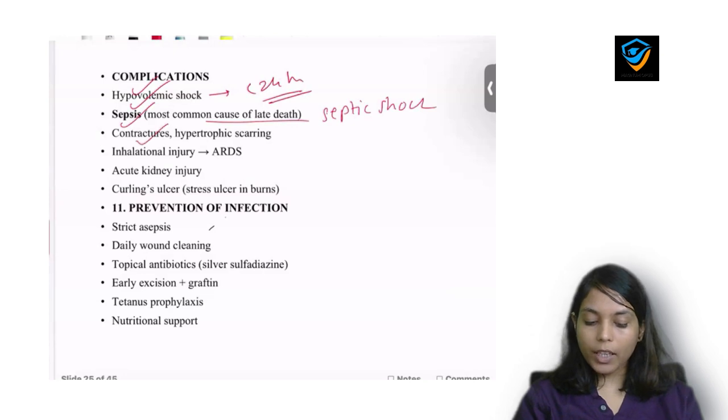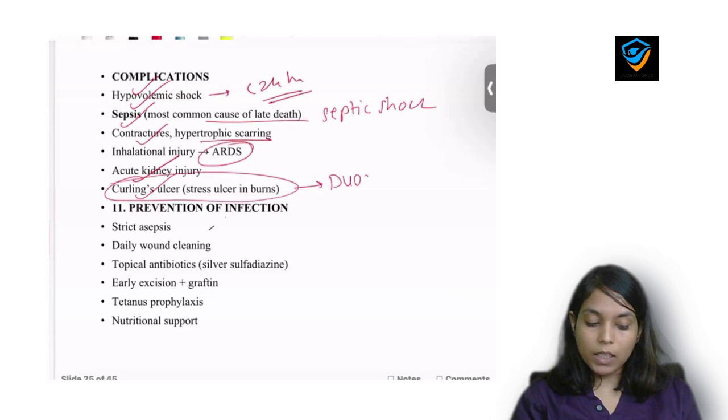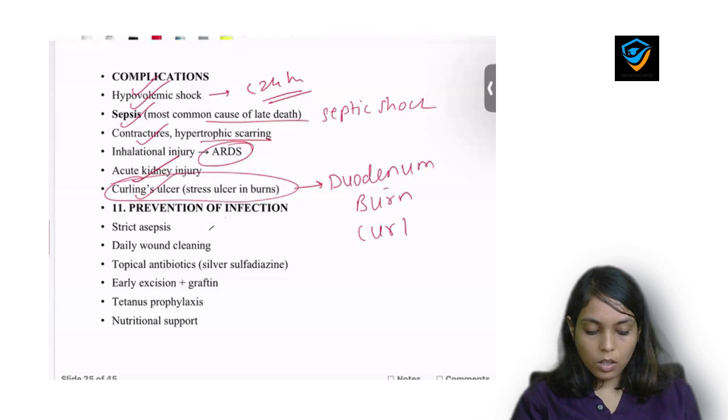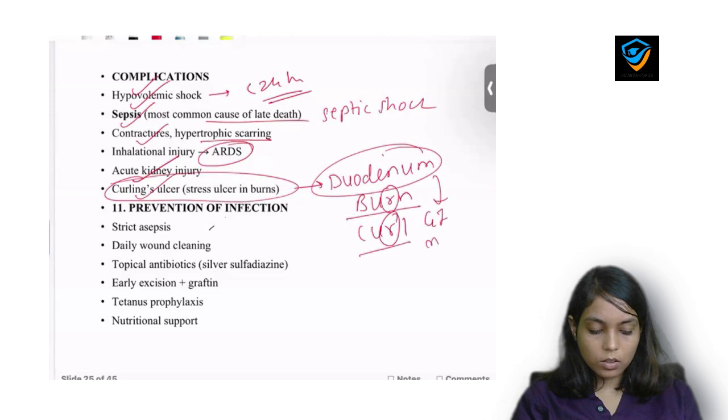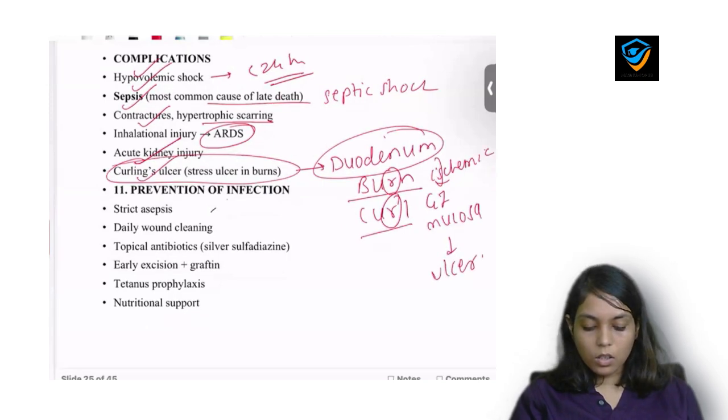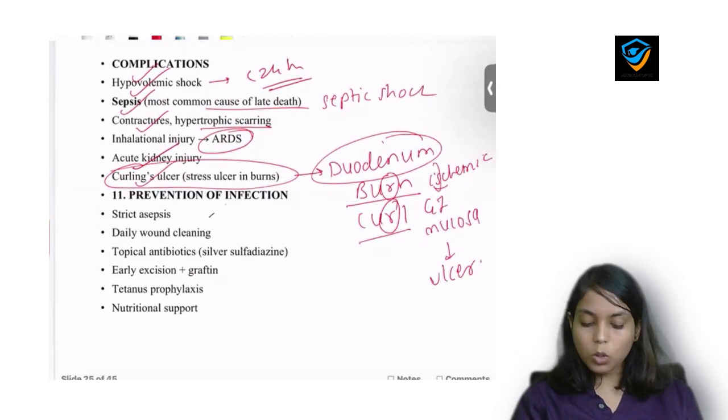Other complications are contracture of the joints, hypertrophic scar, acute respiratory distress syndrome, acute kidney injury, and Curling ulcer. This is the type of ulcer most commonly seen in the duodenum after burn. So remember, Curling and burn. Why? Because there is ischemia to the GI mucosa, and this ischemia will cause ulcer. It is most commonly seen in the duodenal area.